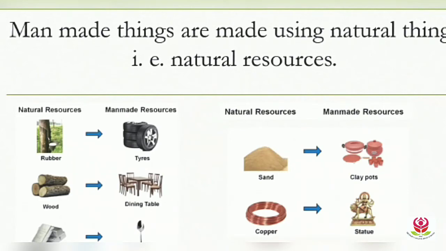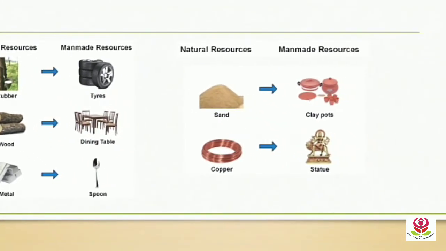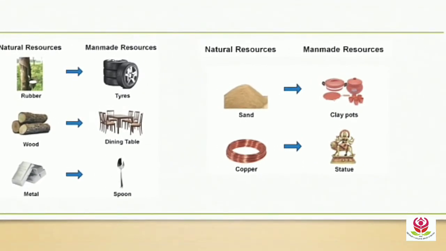Second, wood. This we get from trees. From wood, we make dining table, chair, which are made by human beings. Third, metal. It can be steel or copper, etc. From metal we make spoon which is made by man, whereas metal we get from natural resources.